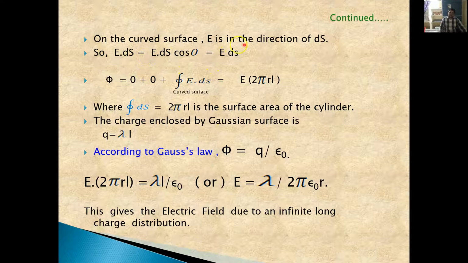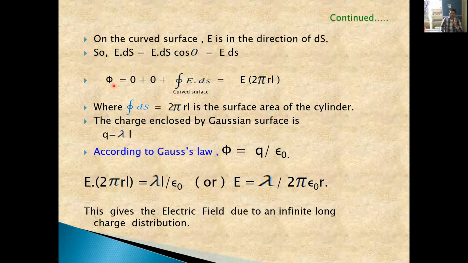So on the curved surface, E is in the direction of ds. So E bar dot ds bar is equal to E ds cos theta, which becomes E ds, because theta is equal to 0. That's why cos theta becomes 1. Now we are writing this simply as E ds.